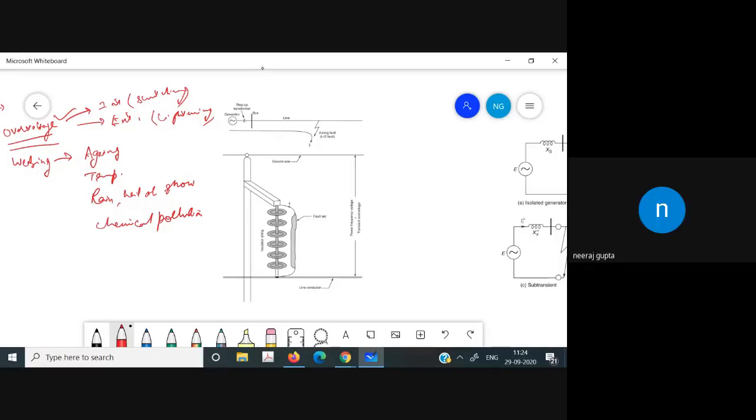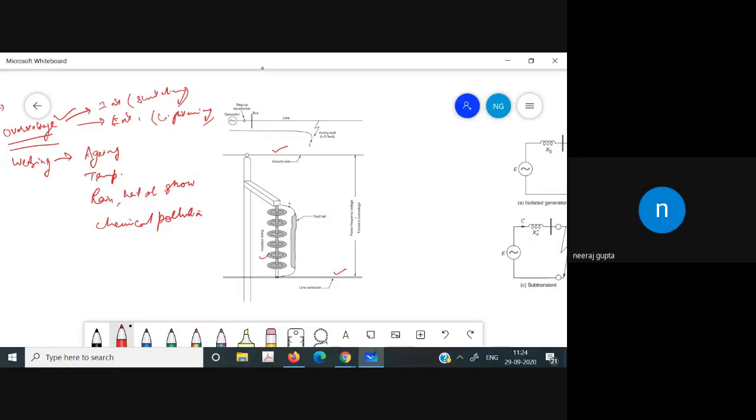Now, in this case, you will see a fault occurring. You have read about the faults in the power system. What kind of fault is there in this case? Here we have the line conductor, here we have the insulator, and here we have the ground wire. So what kind of fault is occurring? Line to ground.